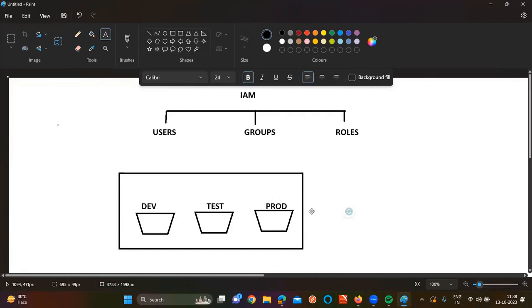How many buckets are you having here? Sir, in real time, whenever we are deploying the application, we will get some logs. What we used to do is store the logs in the dev bucket. When I deploy to the development server, whatever logs I get, I give to the dev bucket. When I deploy to the testing server, whatever logs I get, I will give to the test bucket. Now, developers and testers want to access these buckets, sir. Developer wants to access only the dev bucket, tester wants access only to the test bucket, and I want to access all of these 3 buckets. In that case, we are going to create some policies.